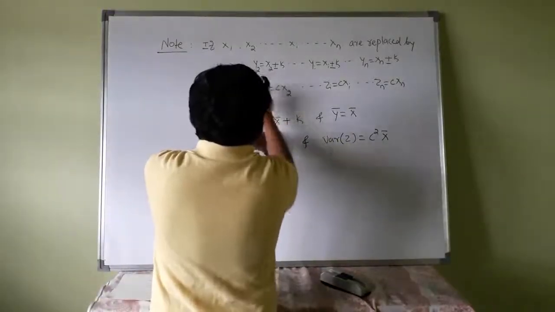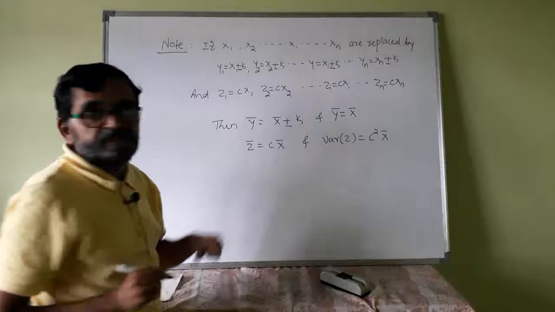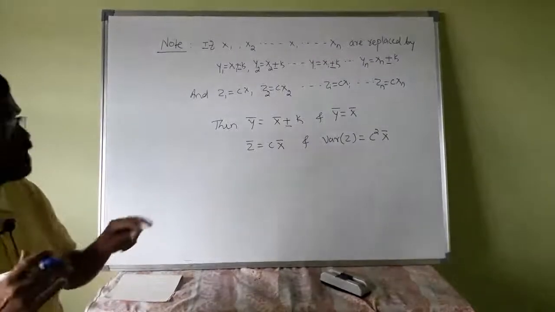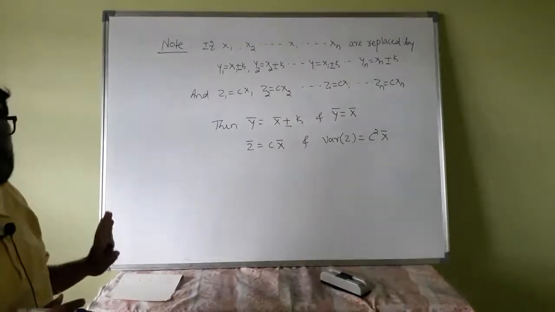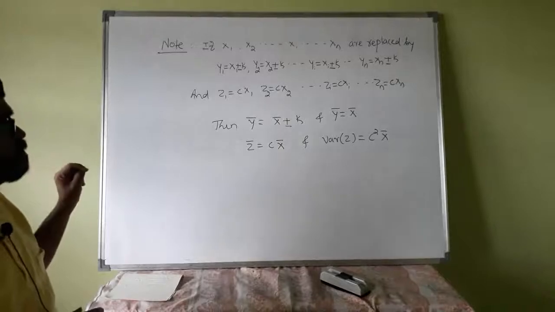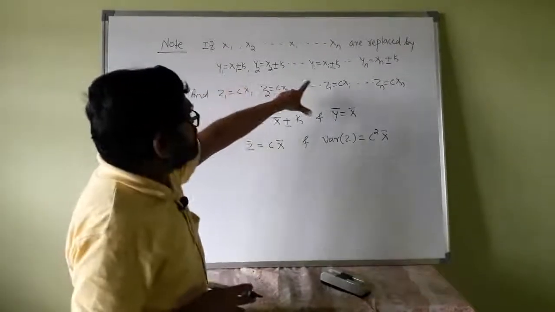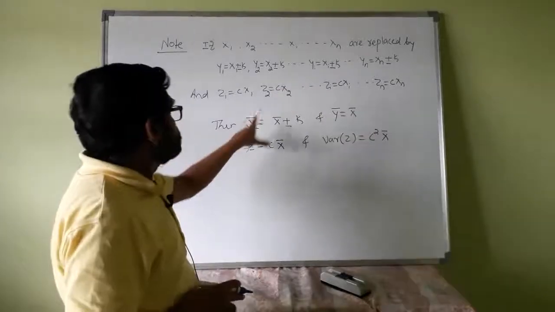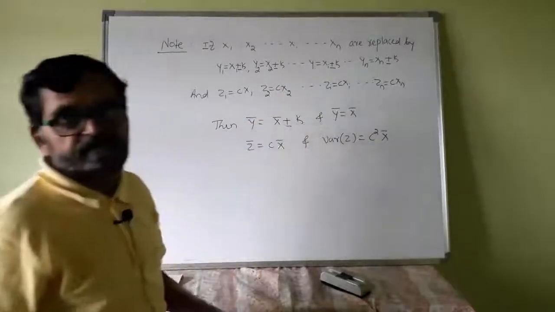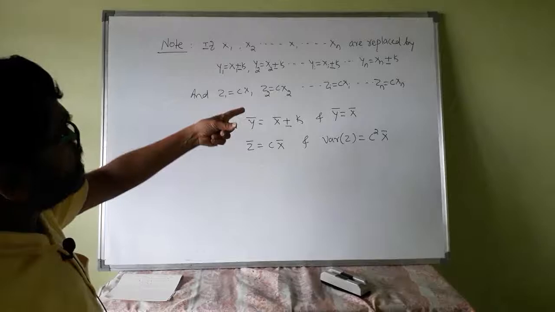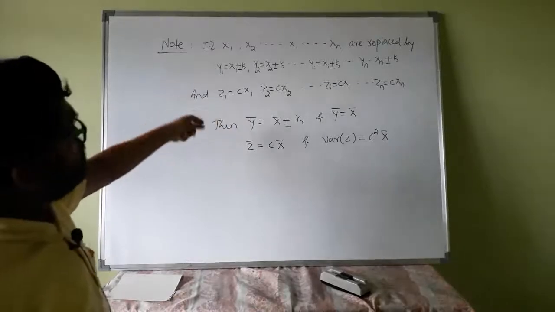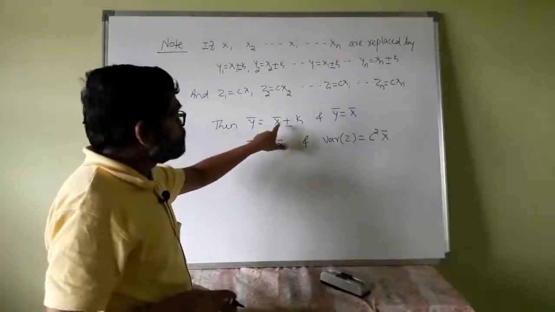If you take minus, x bar minus k, not both simultaneously, either one of them. If yi's are defined as xi minus k, then y bar will be x bar minus k. If yi are xi plus k, then y bar is x bar plus k.